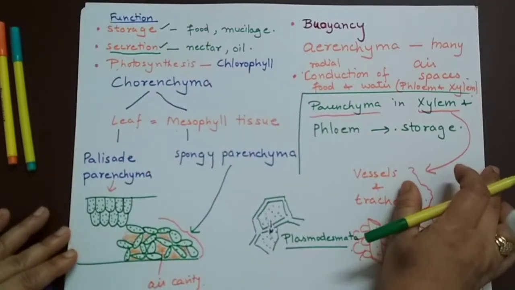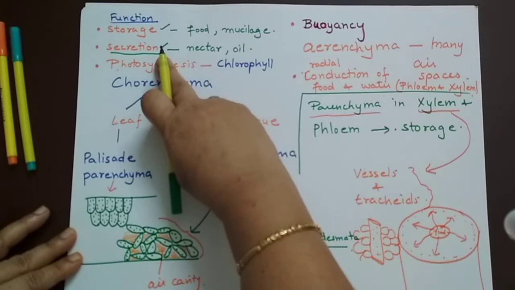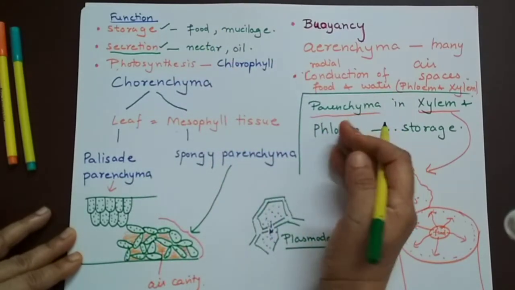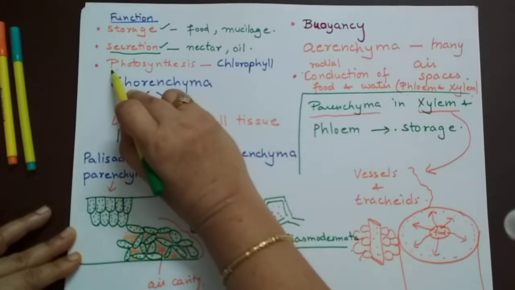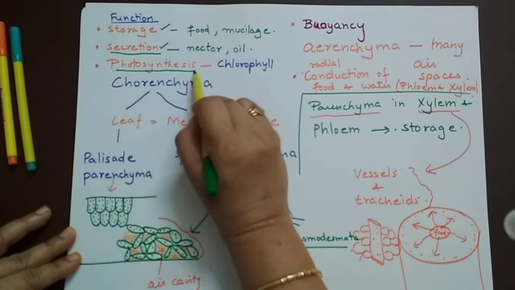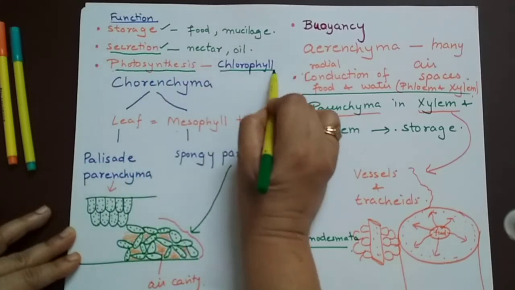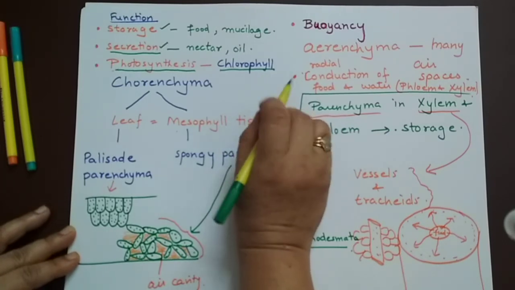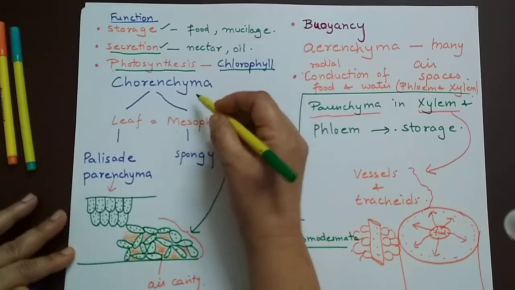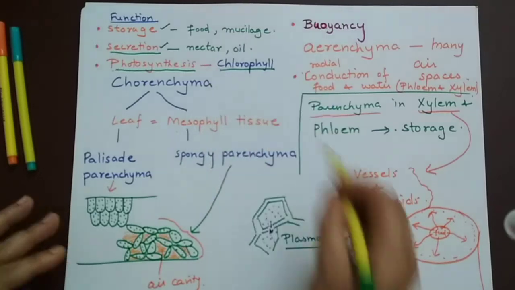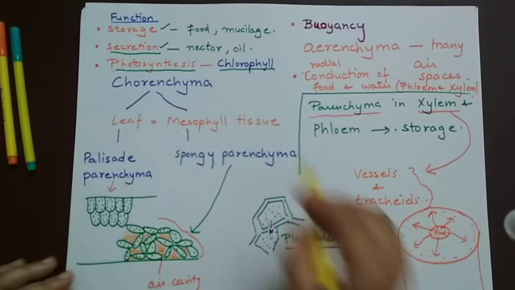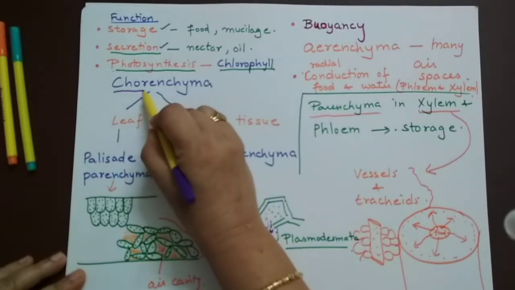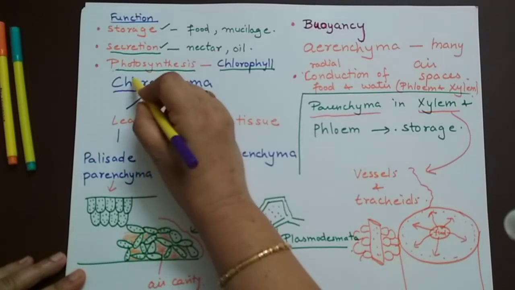So they become secretory cells. We call them secretory cells, but actually they are parenchyma, okay. And they may perform photosynthesis if they have a large number of chloroplasts, and a lot of chlorophyll in them. Then they perform photosynthesis, and these cells, the parenchyma, when they have chlorophyll, are known as chlorenchyma.